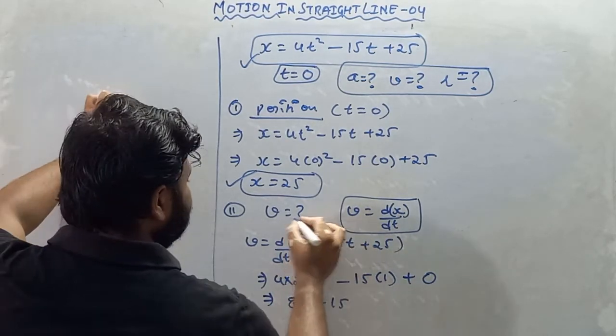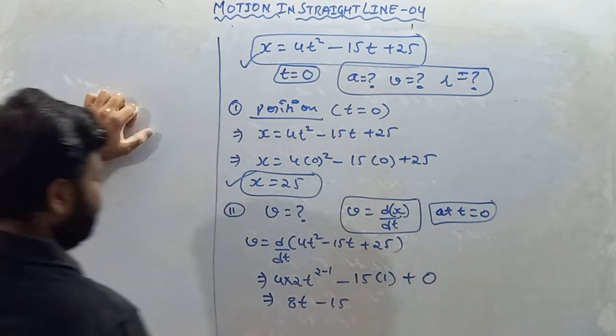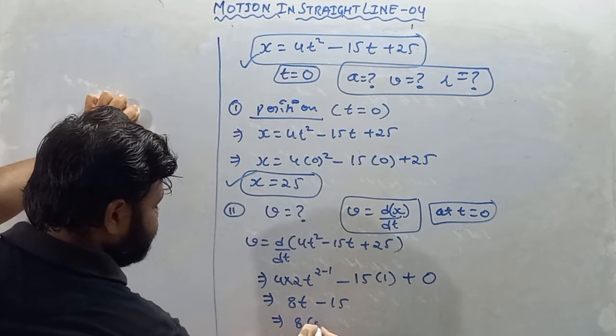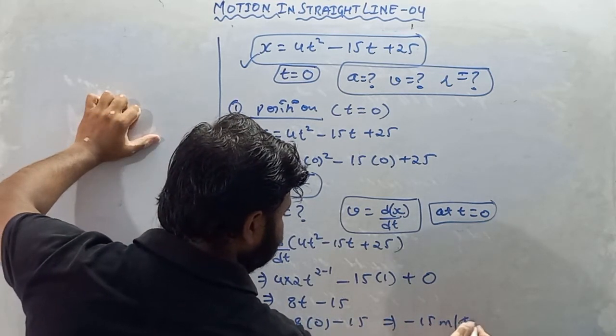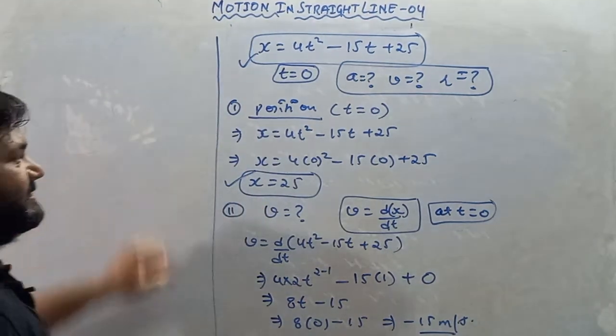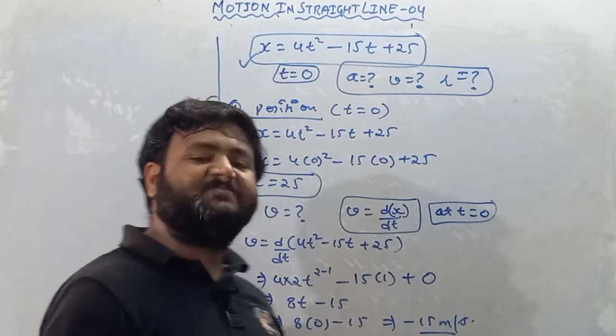Now they are asking for the velocity at t equals 0. So put the value of t, you will get 8 into 0 minus 15, it is minus 15 meter per second. So the velocity of the particle at t equals 0 is minus 15 meter per second.